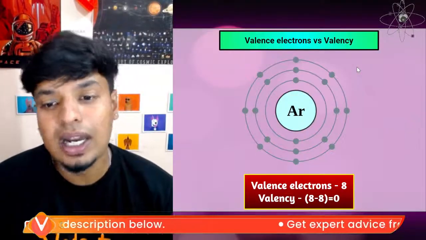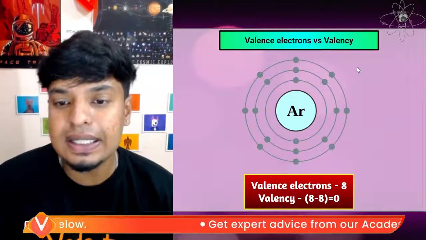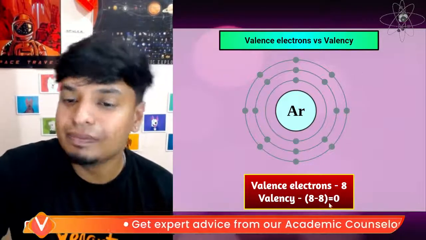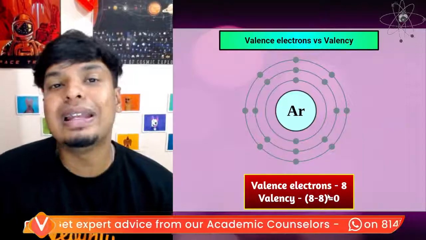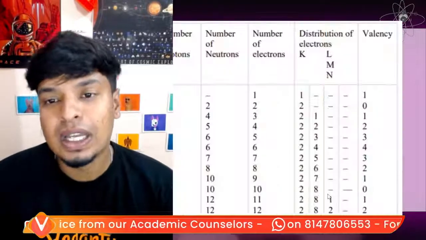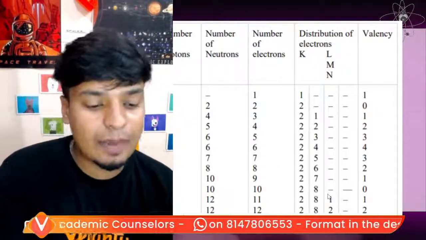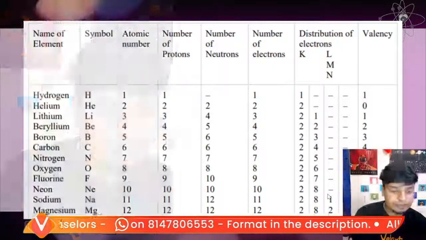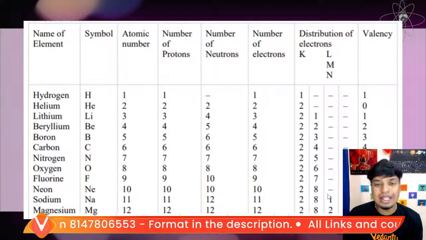Okay. Now look at this. Now you have 8 here. It's completely full, so valency will be 0. In the same way, you can see for all of the elements. Let me make myself small so you can see it. Please have a look at this, guys.